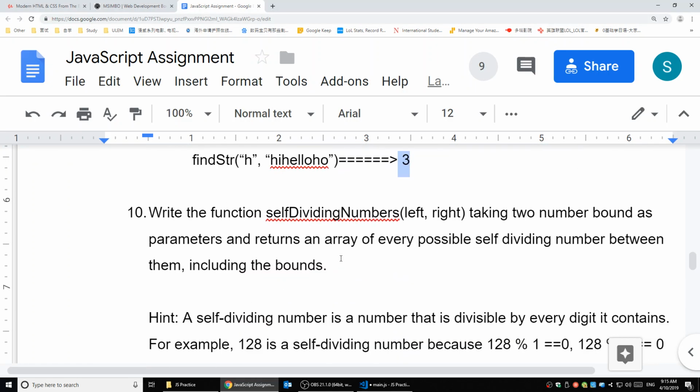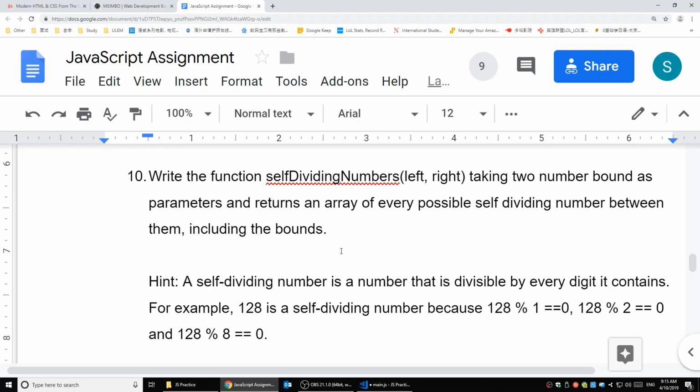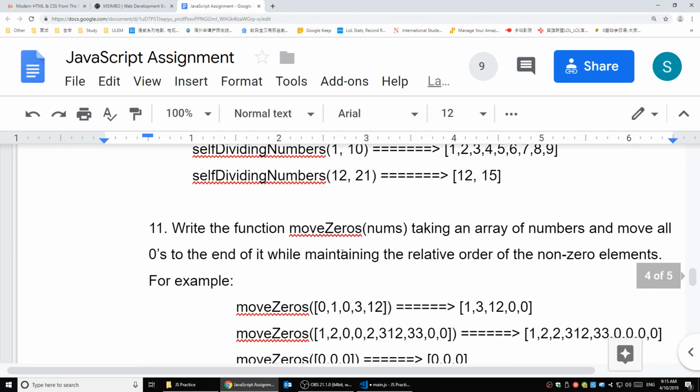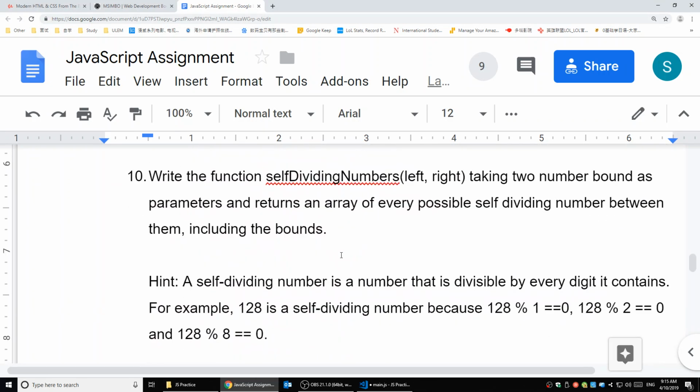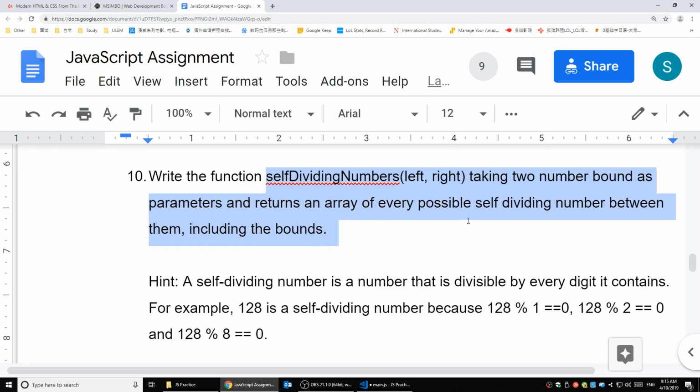Think about it. Alright, number 10. This is going to be the hardest problem in this assignment. It asks you to write a function, selfDividingNumbers, taking two numbers, bounds, as parameters, and return an array of every possible self-dividing number between them, including the bounds.